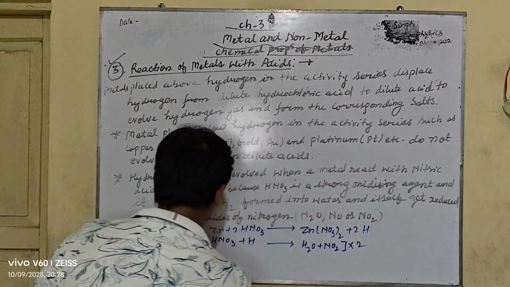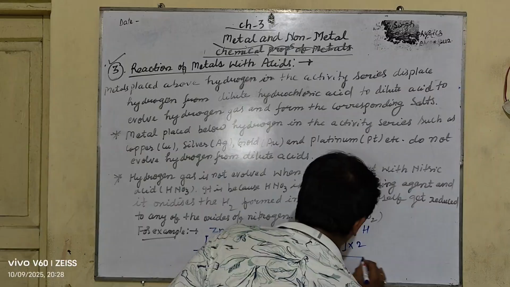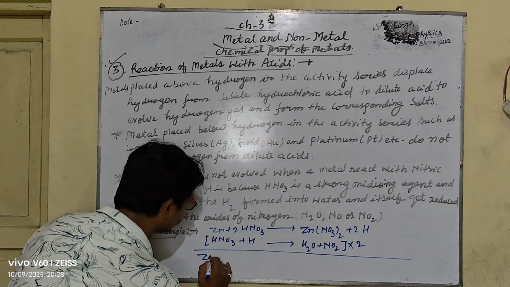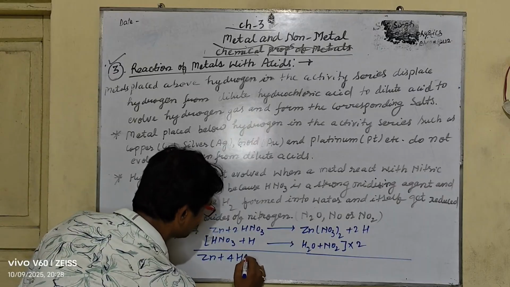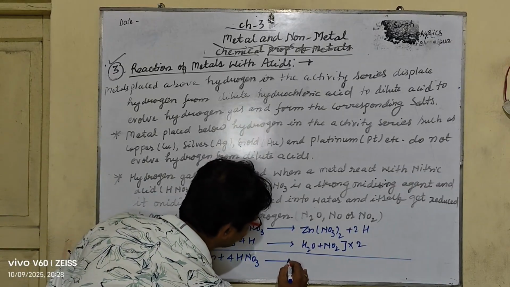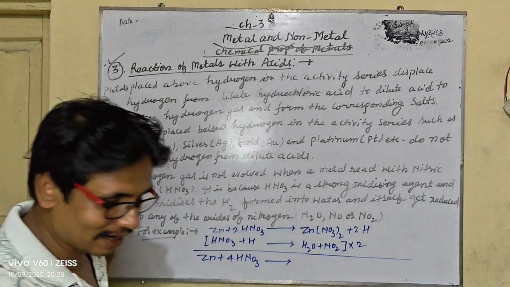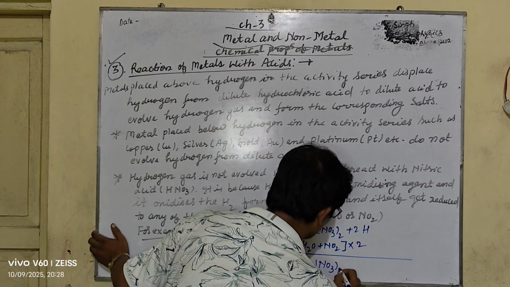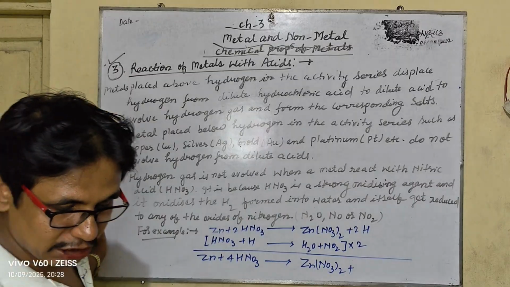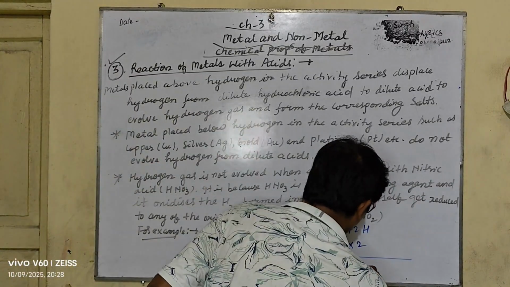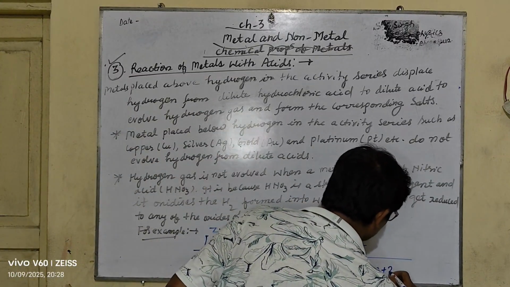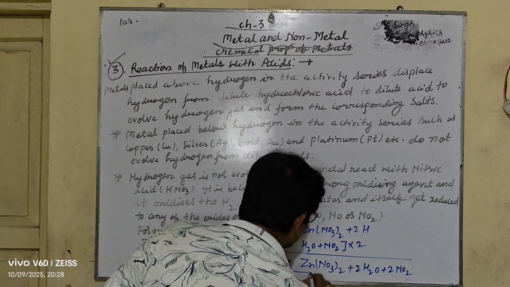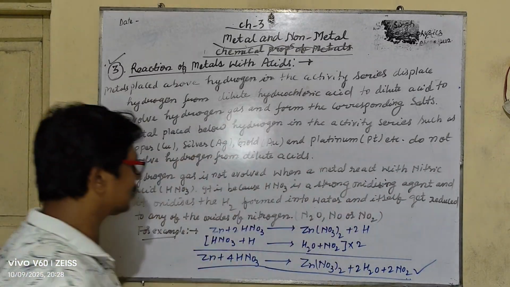So if we compile this reaction, we get Zn plus 4HNO3 giving Zn(NO3)2 plus 2H2O plus 2NO2. That is the reaction, and that is the complete reaction.